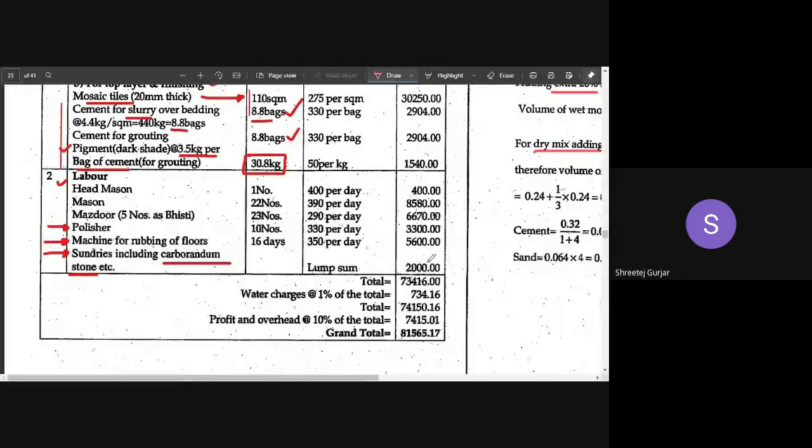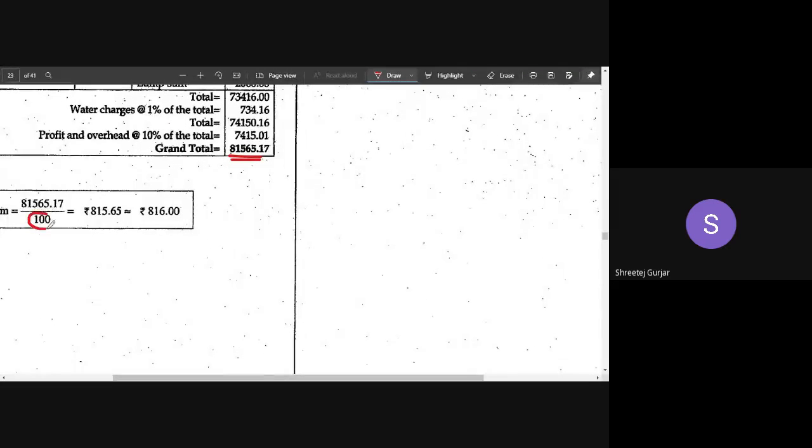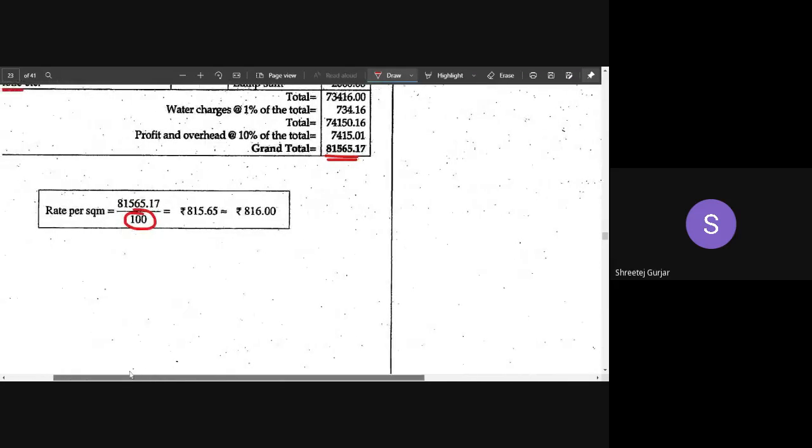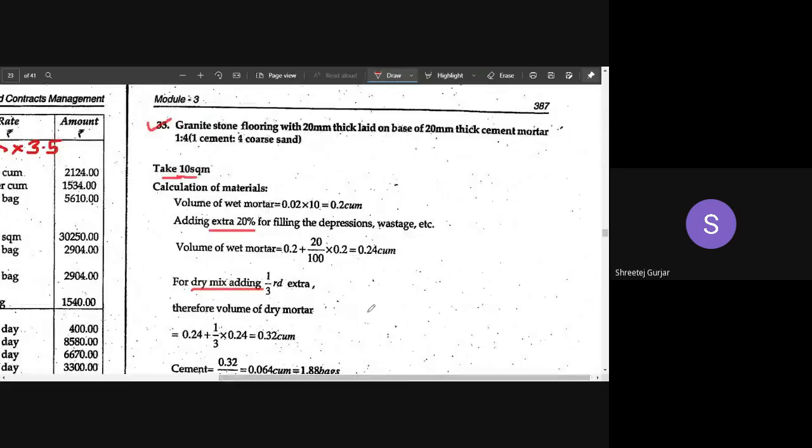Lump sum quantity we will consider as 2000. You can take anything around this 2000, depending upon how much flooring quantity you have. Once you prepare this table, you can calculate the grand total. Remember, at the end you have to divide it by the assumption that we have made, that is 100 square meters. Once you divide it, you will get the rate per square meter.